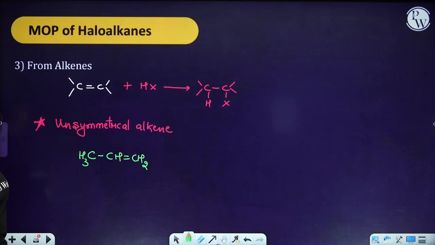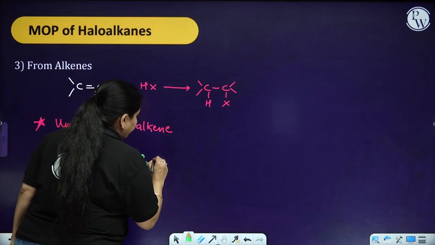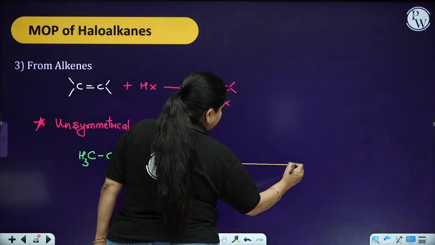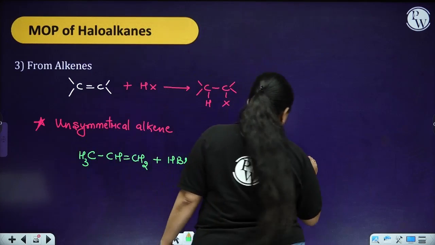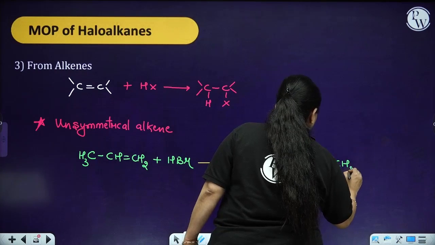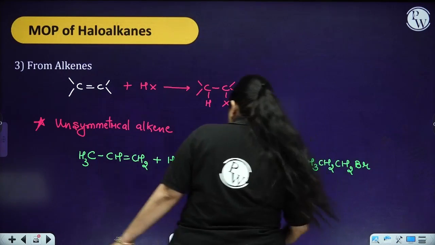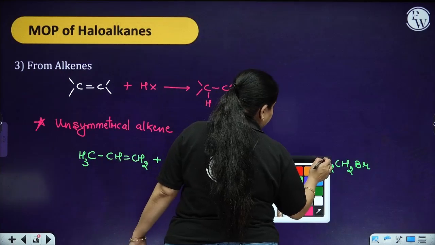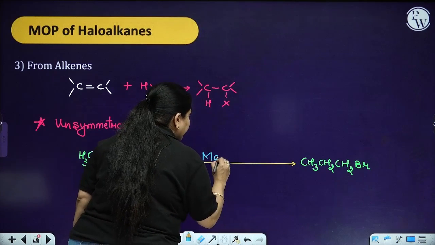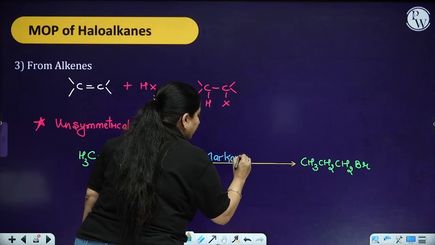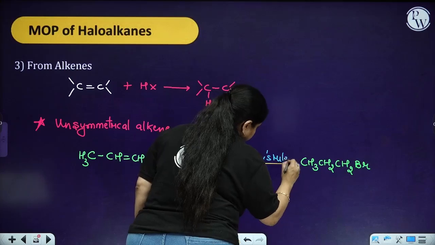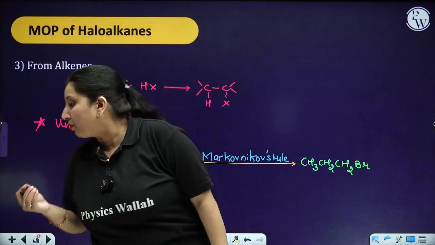If I want to make it react with HBr, what is going to be my reaction? I am going to get CH3, CH2, CH2, Br. Means my particular reaction is going to follow a rule which is named the Markovnikov rule.